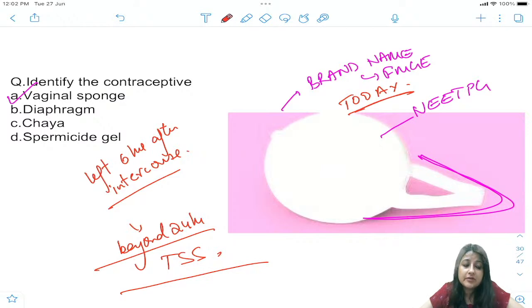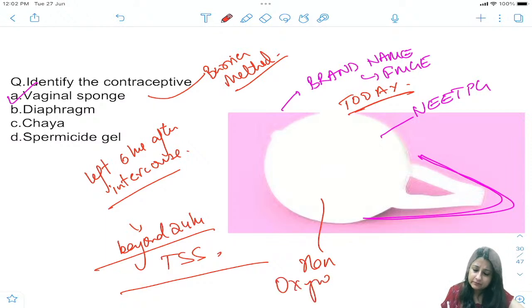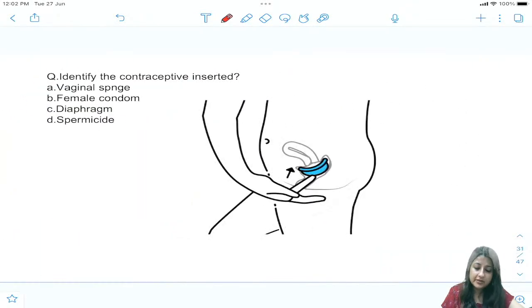So if you get a question, a woman has used a contraception and she reportedly died, which one is it? If immediate death was reported, it is toxic shock syndrome, it is the sponge. And remember, this is a barrier method. This contains a chemical, what is that? Nonoxynol-9. Very, very important question.